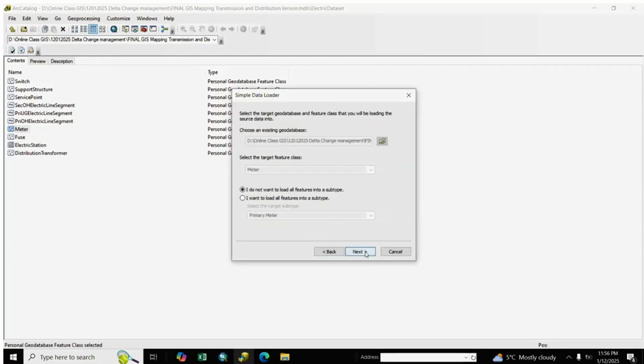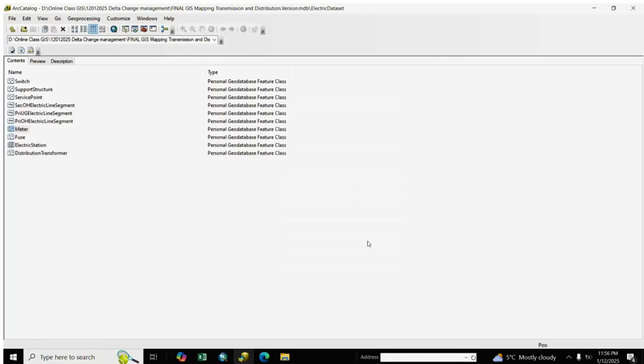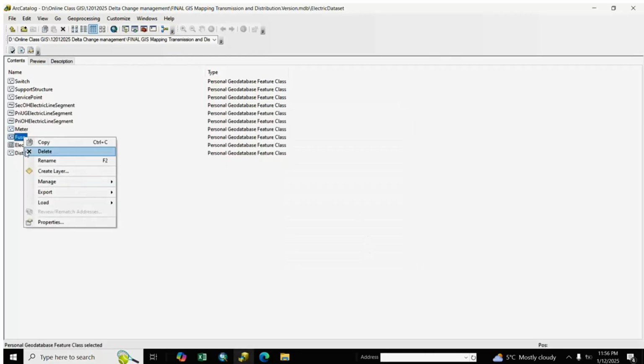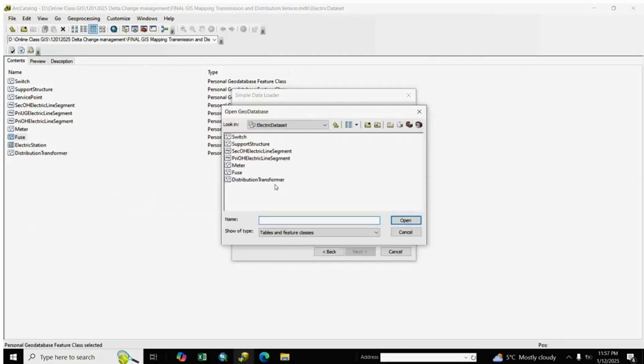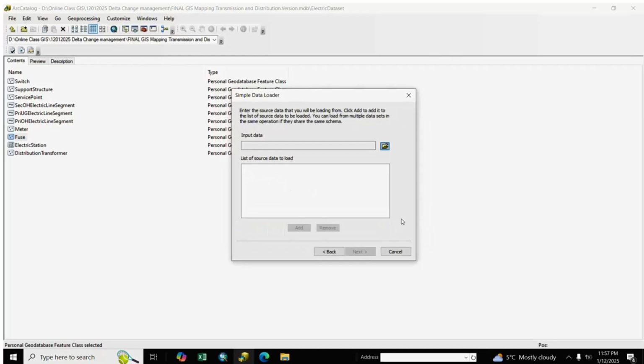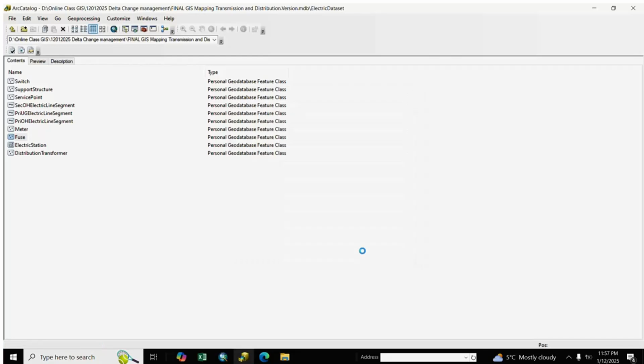add, next, finish. Next, fuse, we go to load data, select fuse, open, add, next, finish.